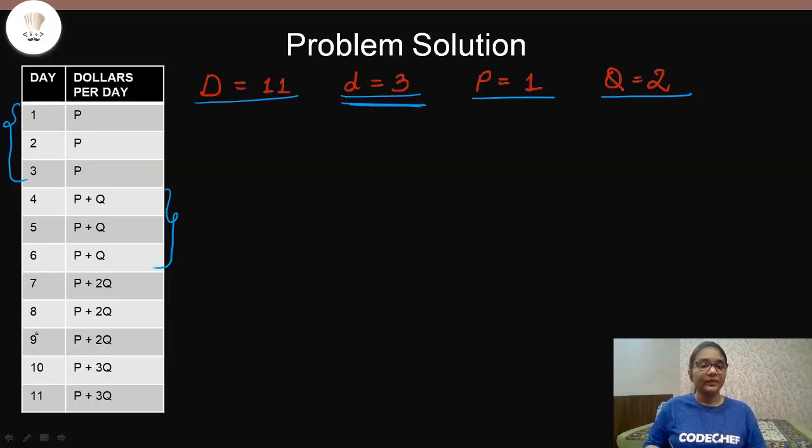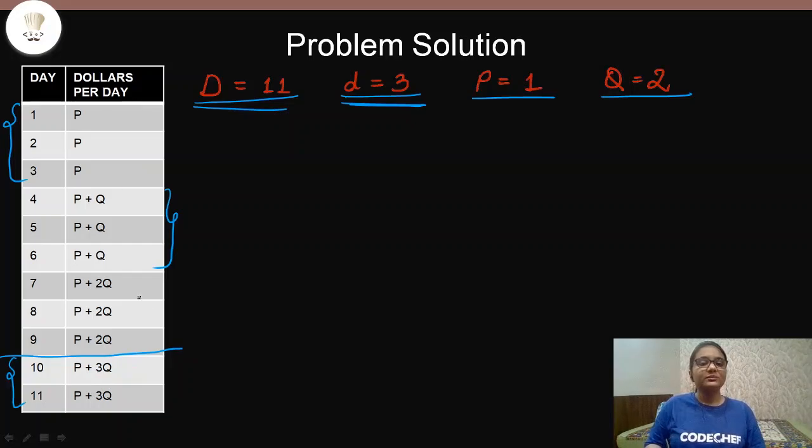And till 9 days, it is very clear how the increment is happening. But at last, we just have 2 days left. No matter, for the 2 days that are left, after 9 days the increment has to happen again. So for whatever number of days are left out of these 11 days, the production will be P plus 3Q dollars.